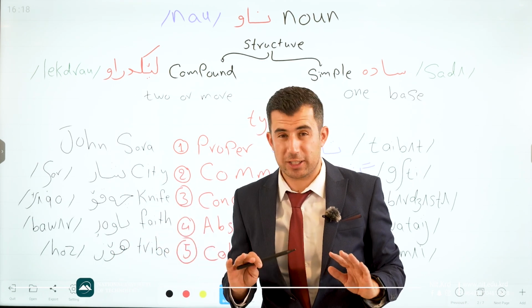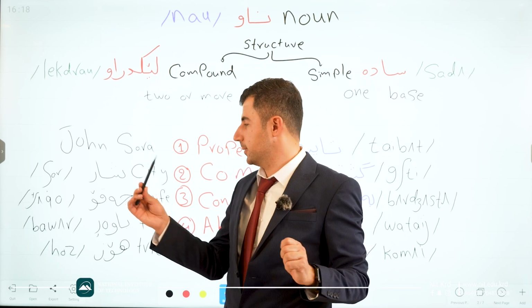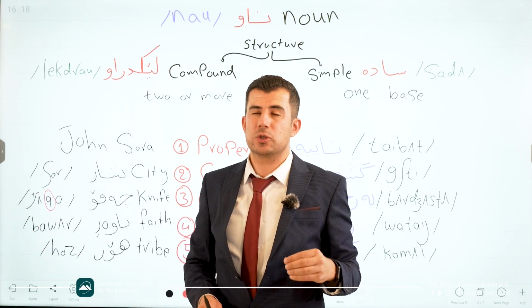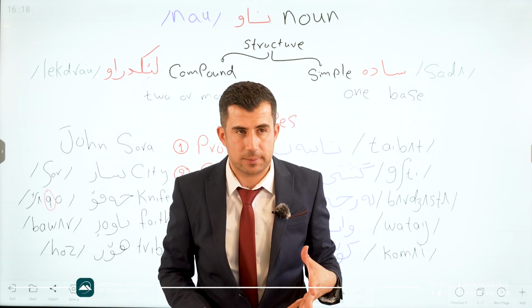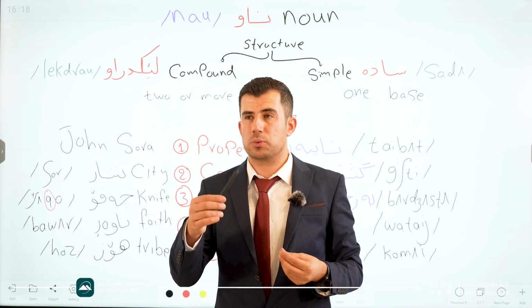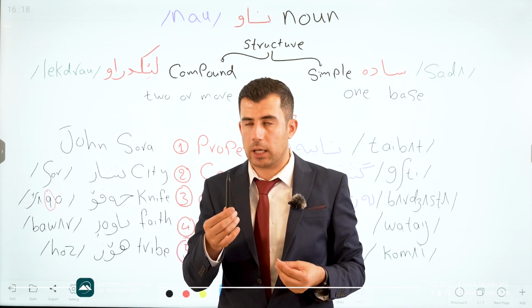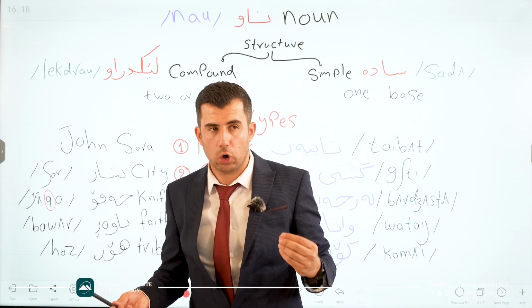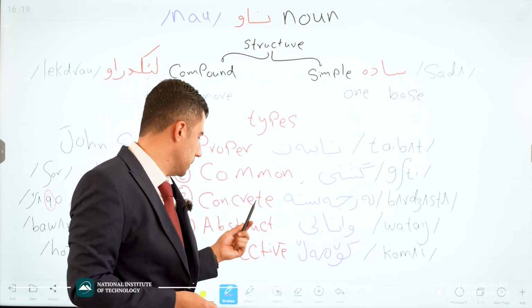In English we do not have the k sound, so we use this symbol to represent the sound of k. Chaqo. Good. That's for concrete.